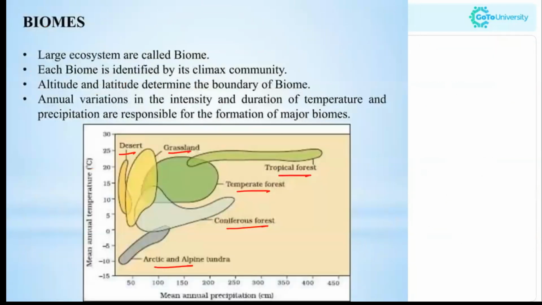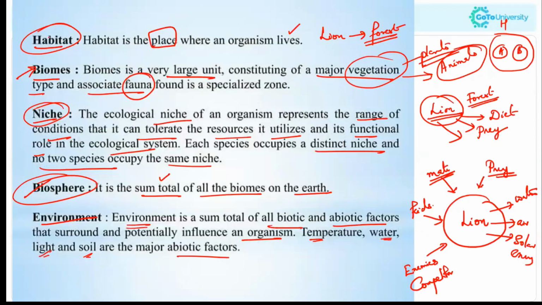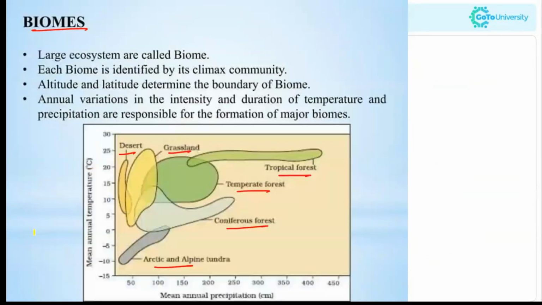Moving to the next topic, the major one, biomes. We already discussed the definition of biomes. A biome is a very large unit consisting of a major vegetation type and associated fauna found in a specialized zone. So it is a large ecosystem that is called the biome, and each biome is identified by its climax community.